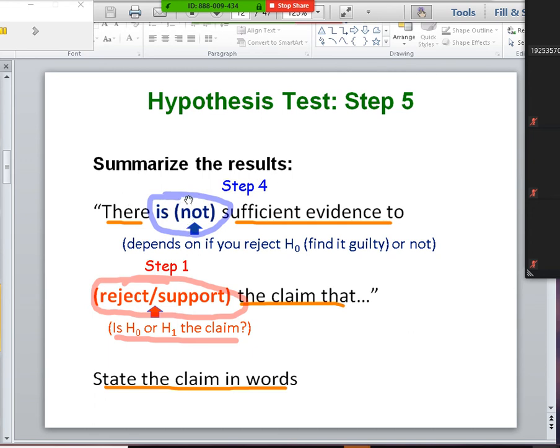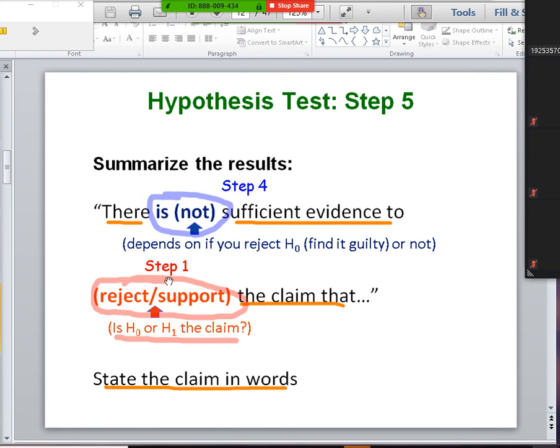If you do not reject H naught, then you do not have enough evidence. If you do reject H naught, then you do have enough evidence. Then you'd say there is enough evidence. So if step 4 is do not reject H naught, then this is going to be "not" here as well. If step 4 is reject H naught, then this is going to be there is enough evidence. If you reject H naught, then you do have sufficient evidence.